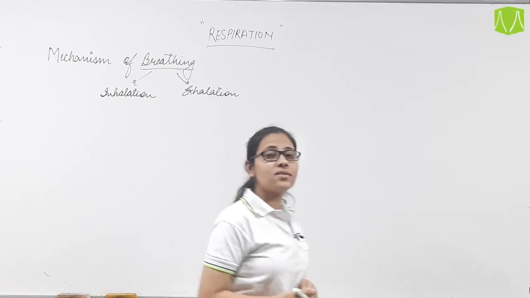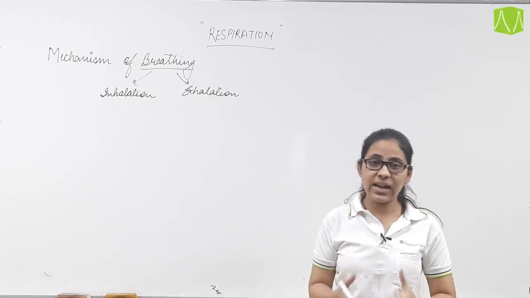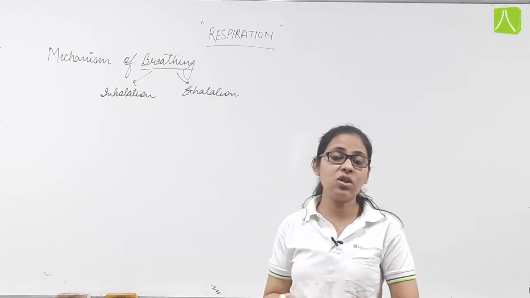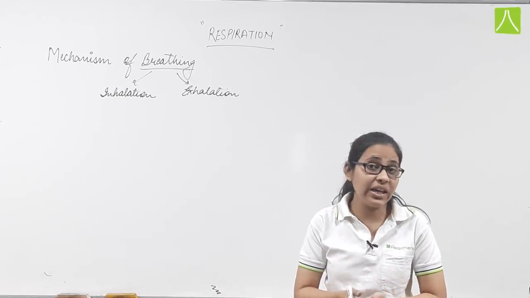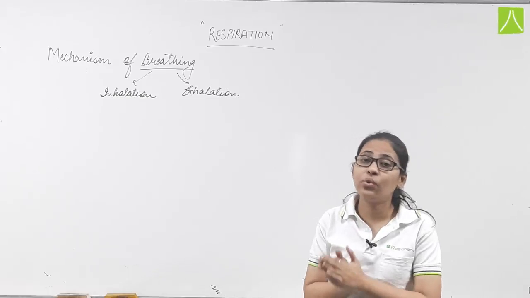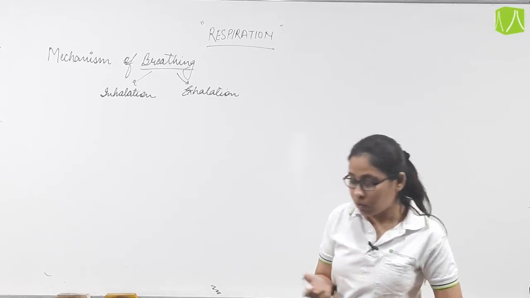Now how do these processes, inhalation and exhalation, occur? What are the events that take place during these processes?